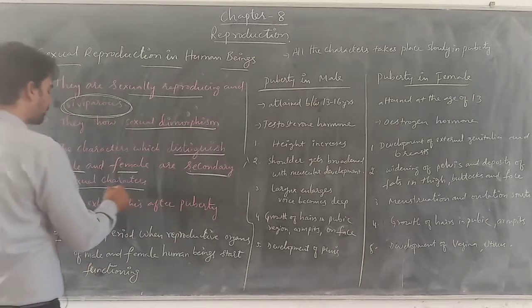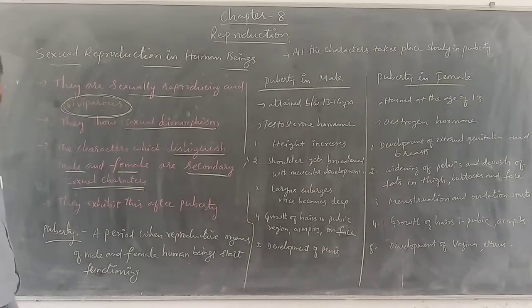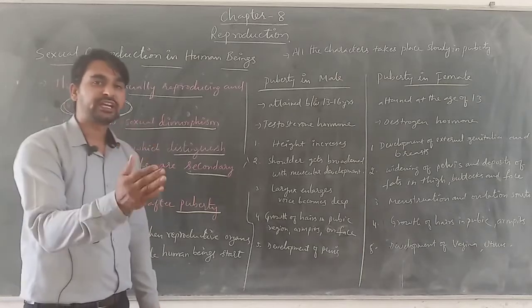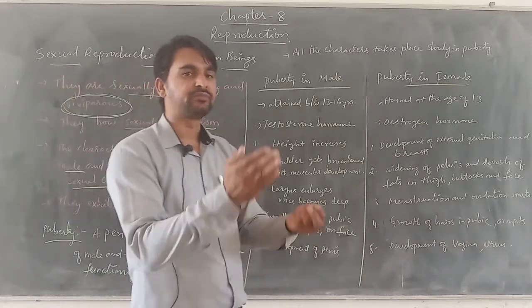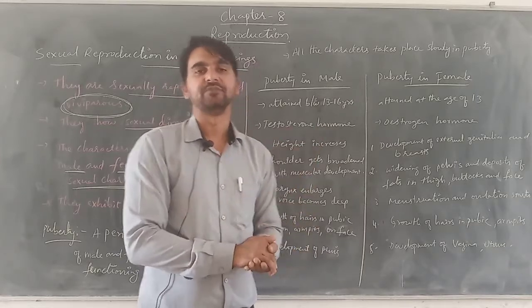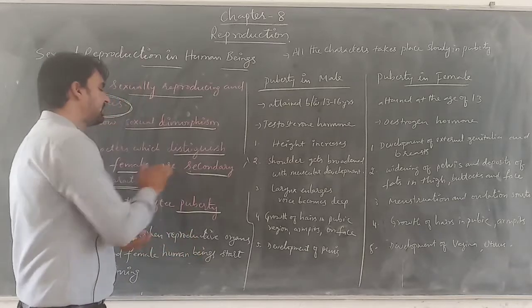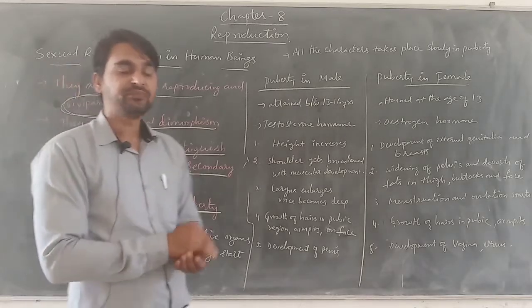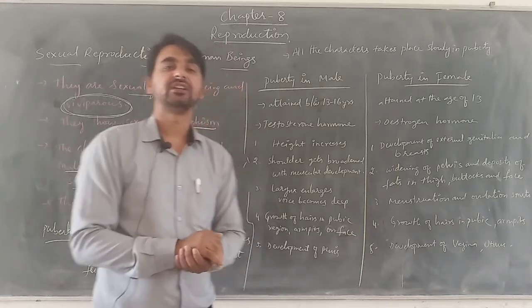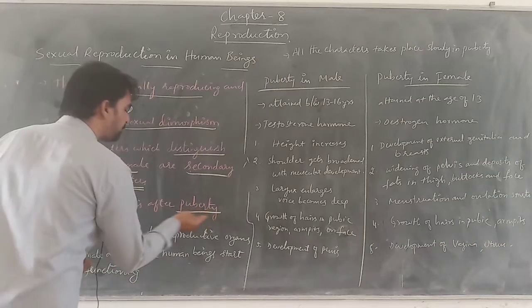Now, how are these secondary sexual characters developing in these organisms? They exhibit these characters after reaching the age of puberty. It means during the adolescent age, when the organism, both male and female, reaches the age of puberty, they start developing these secondary sexual characteristics which differentiate male and female physically from each other. Now, what actually is puberty?